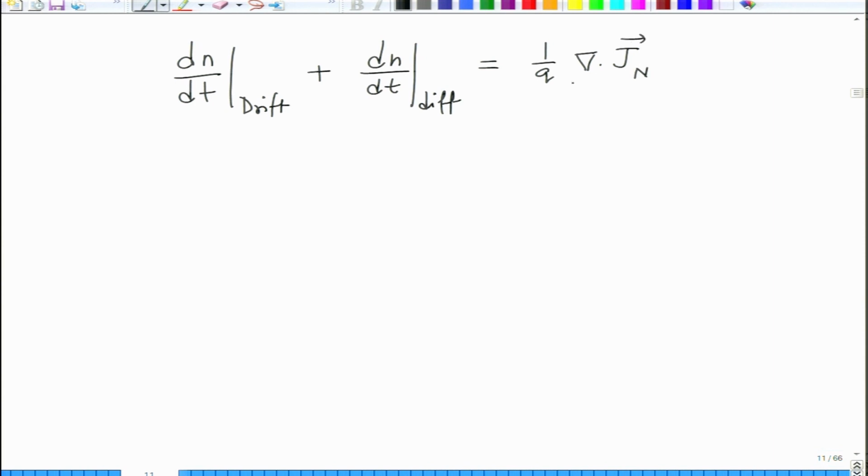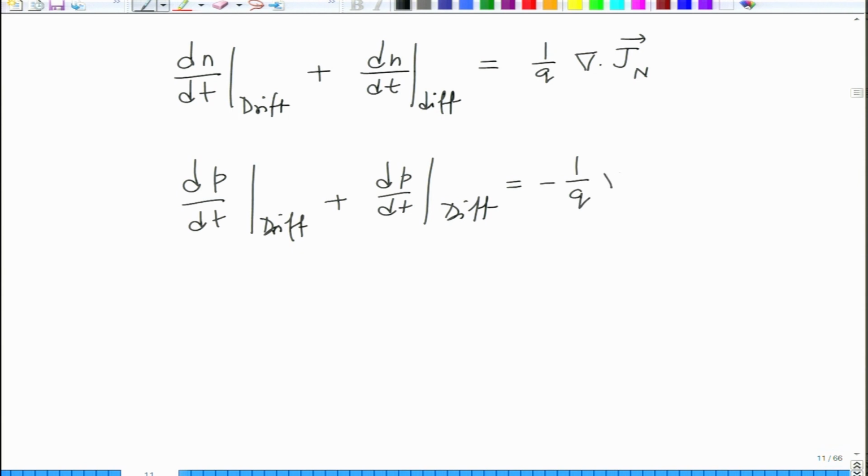This is what we did earlier, right. Similarly, I can write dP by dt drift plus dP by dt diff. Just correlating with what we did earlier, this would be del over Jp, okay.